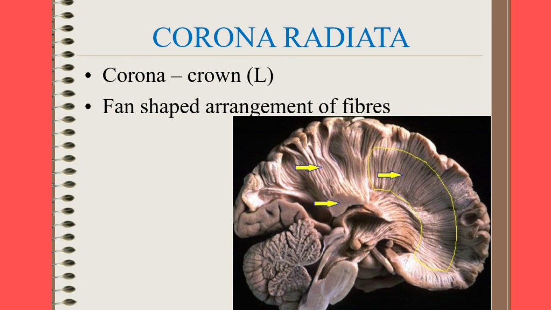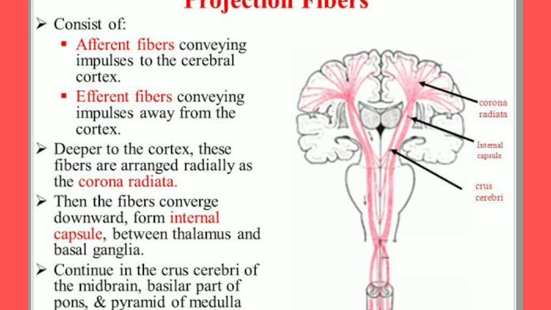The next projection fiber is corona radiata. It is named corona radiata by its crown shape. See the fan-shaped arrangement of fibers. The projection fibers consist of afferent fibers conveying impulses to the cerebral cortex and efferent fibers conveying impulses away from the cerebral cortex. Deeper to the cortex, these fibers are arranged radially as the corona radiata.